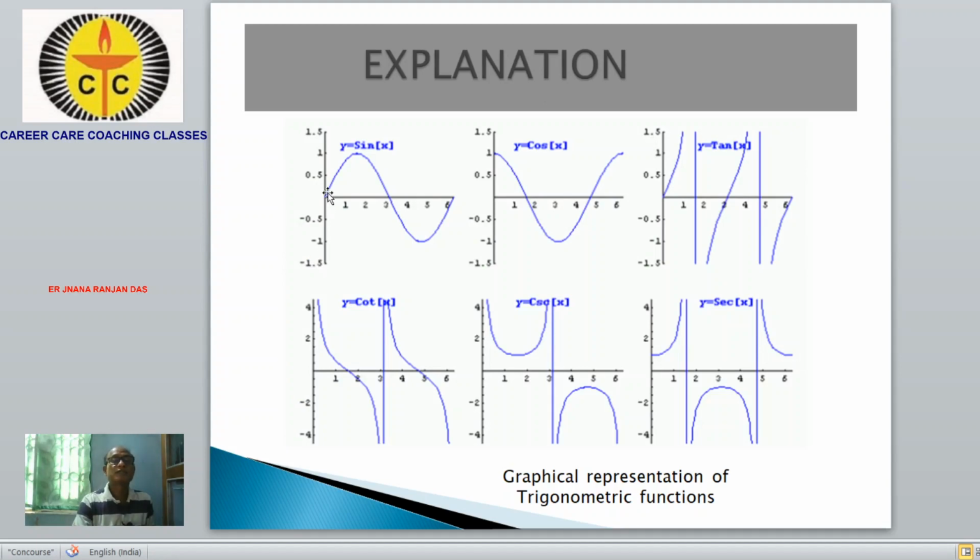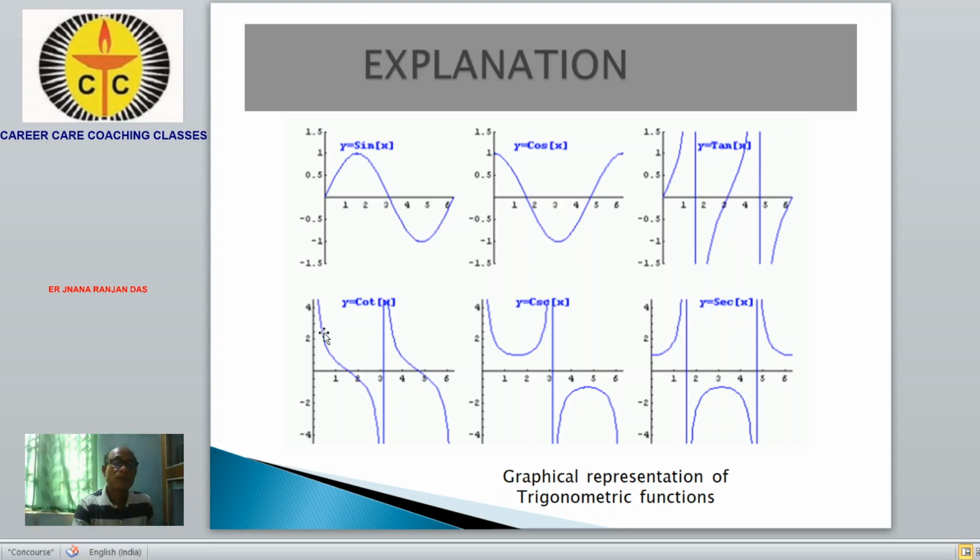We can define sin x on the closed interval -1 to +1. The value of sin of any real number x varies from 1 to -1. Similarly, if we take the values, we can graphically represent the graph like this.